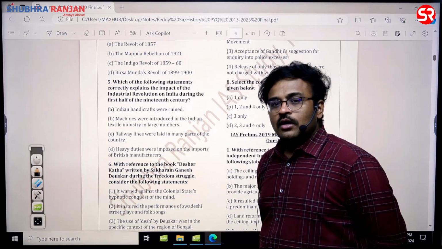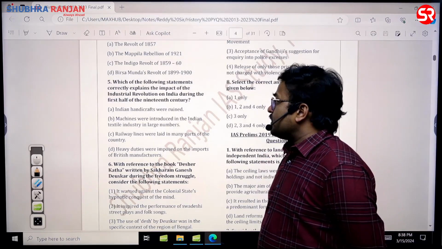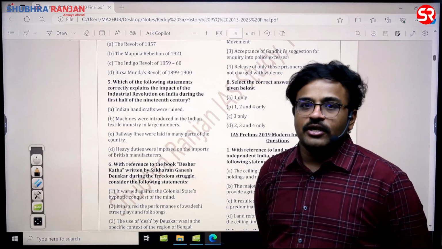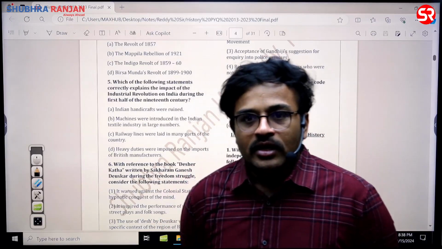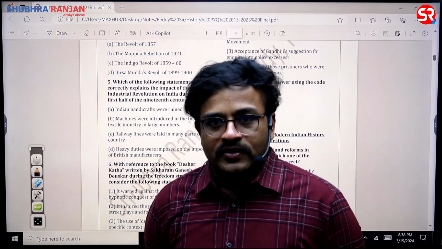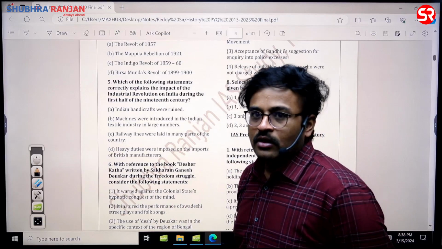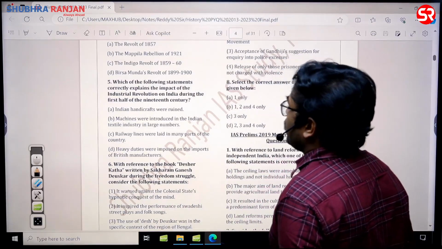So the British impact in 18th century India is different from the British impact on 19th century India. In 18th century India, Indian exports increased. But in the 19th century, there was destruction of Indian handicrafts, sir. So that is the reason why the answer for this question is A.